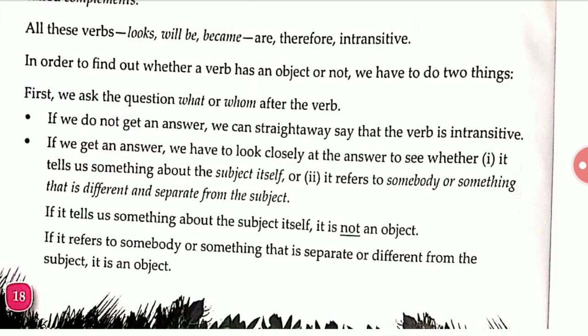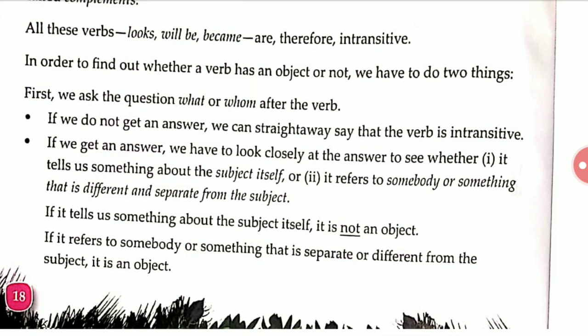If we get an answer, we have to look closely at the answer to see whether it tells us something about the subject itself, or it refers to somebody or something that is different and separate from the subject.